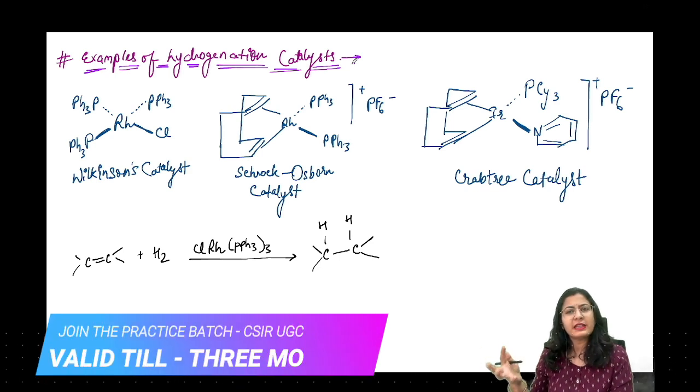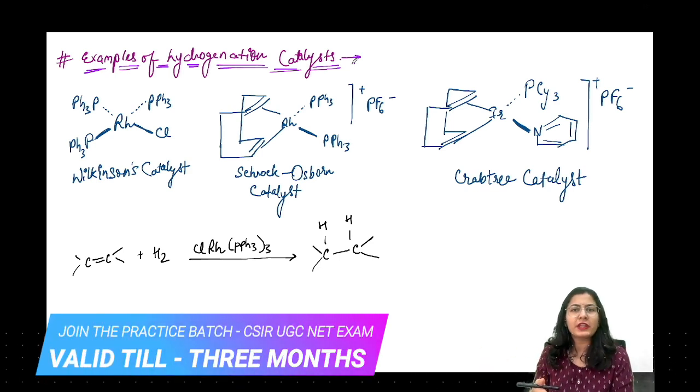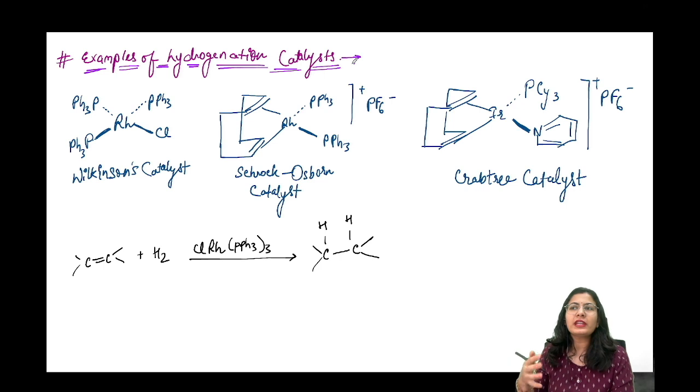Even the syllabus is much greater compared to the GATE exam. I'm not saying that GATE is easy and CSIR NET is difficult. I'm just saying the scope of the syllabus is much bigger compared to GATE. Organometallics doesn't come in so deep in GATE. Once you prepare for the CSIR NET exam, you will be able to give the other exams and qualify them, specifically the state examinations and all that.